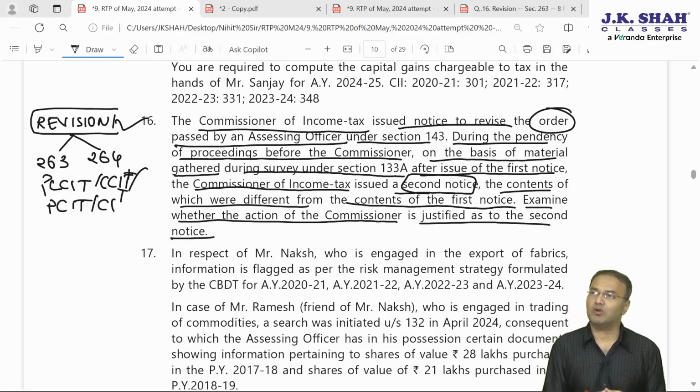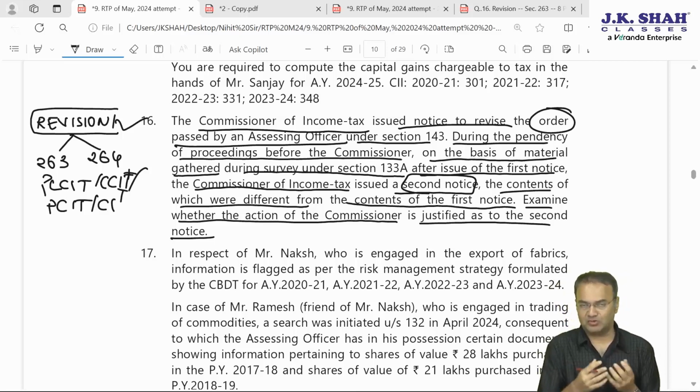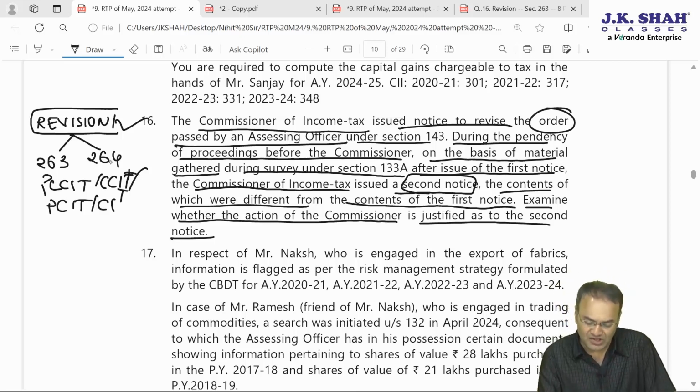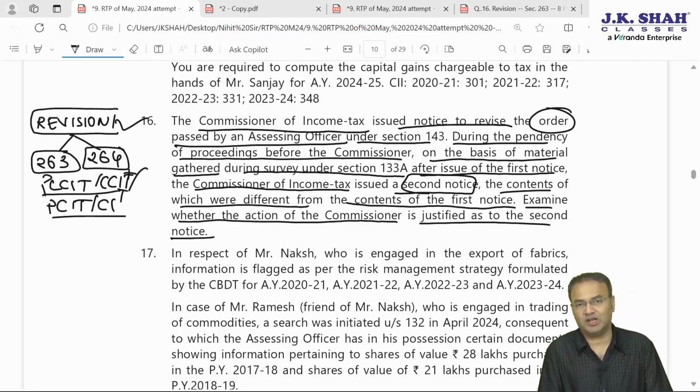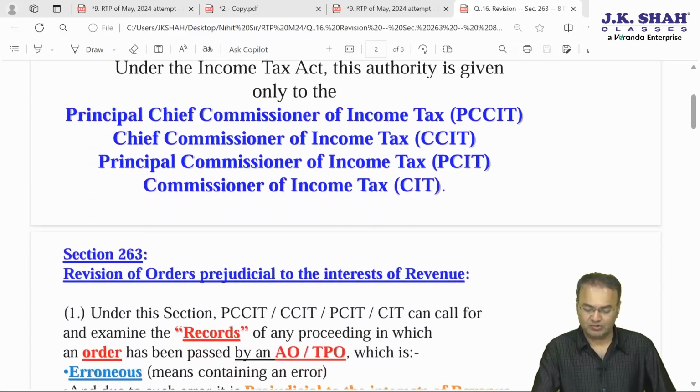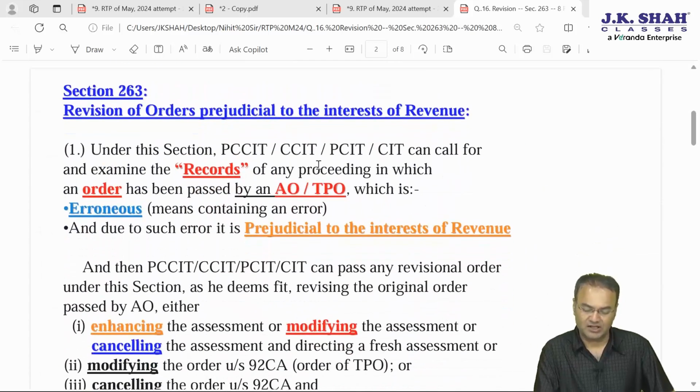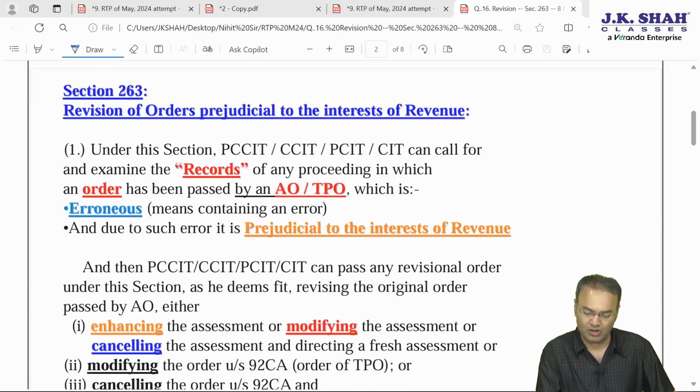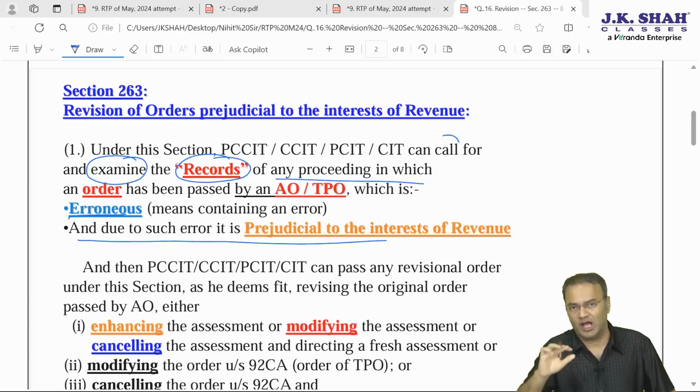Examine whether the action of the Commissioner is justified as to the second notice or not. A similar question was asked a number of years back, which we had discussed during the classroom session. Now here, sections 263 and 264, both of them, if you recollect, the concerned CIT, PCIT, CCIT, PCCIT can call for and examine the records, if you recollect the language used here. Under 263, the CIT can call for and examine the records of any proceeding in which there is an order passed by the AO, and such order is erroneous and prejudicial to the interest of revenue.